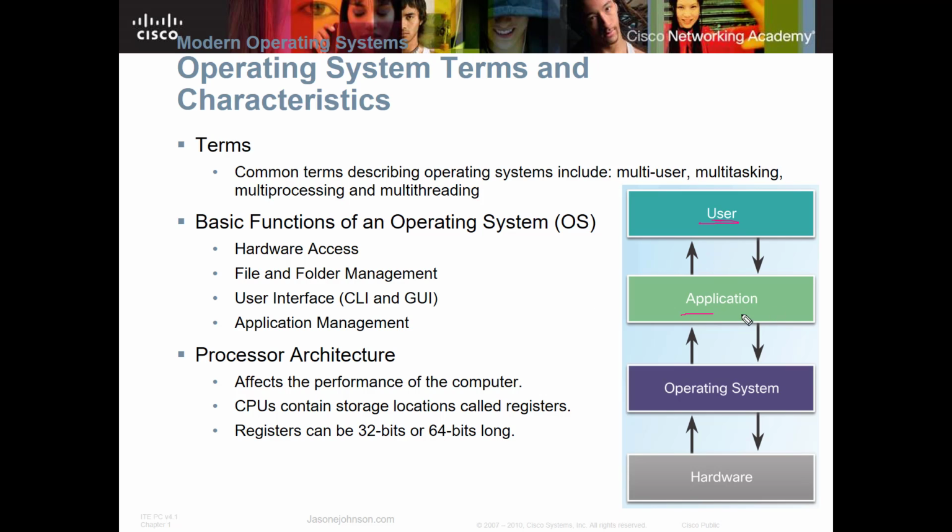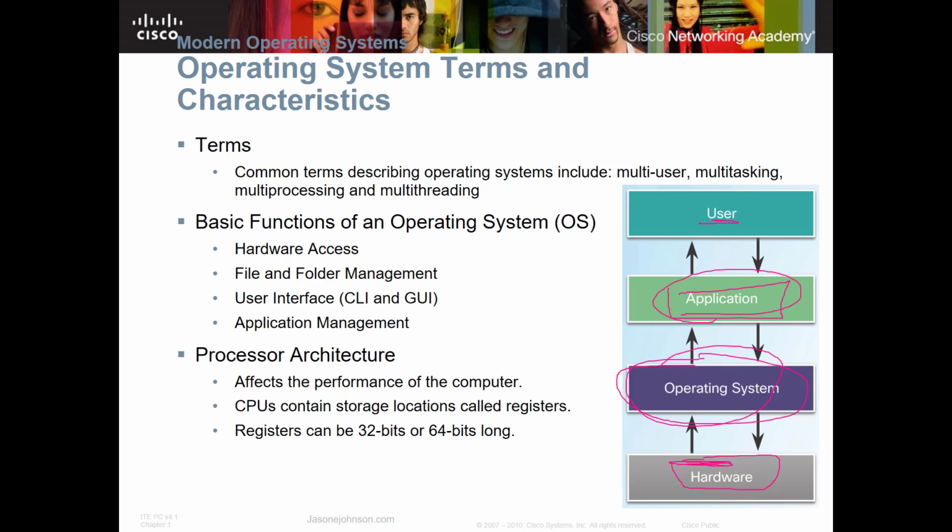You have the user, you have your applications, and there is a clear distinction between what an application is and what an operating system is, and you need to know that distinction. An operating system is what lays on top of the hardware and tells it what to do. It gives it instructions. The applications are not necessarily required to make a computer run. The applications are things like a browser, for example, to be able to browse websites. That's an application. If you have a spreadsheet or a word processing program, that's an application. Those are not required to boot up and run a computer, but those are required to do some other type of function or application. And that's the reason we have the word application.